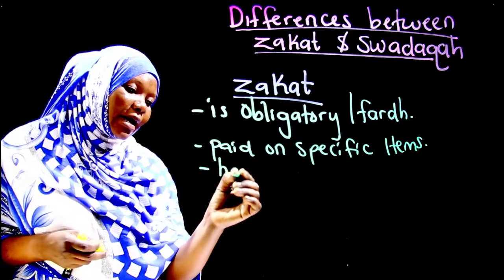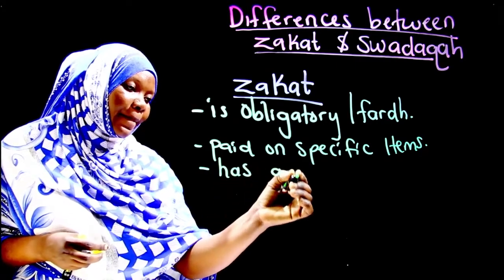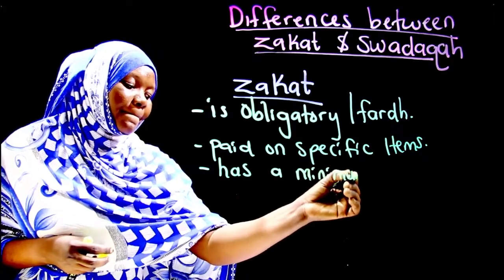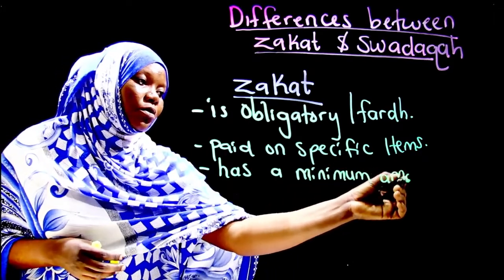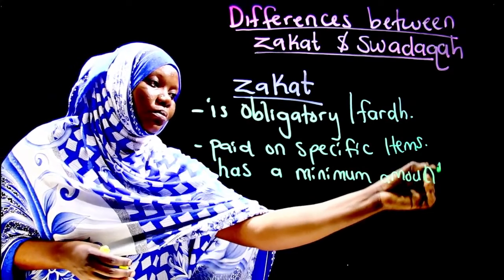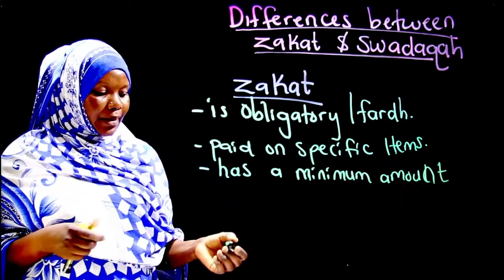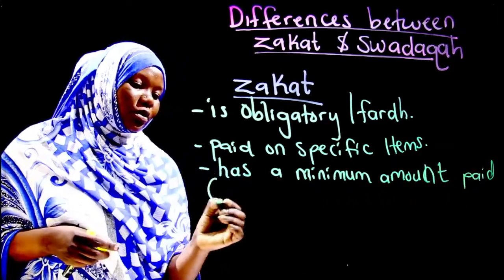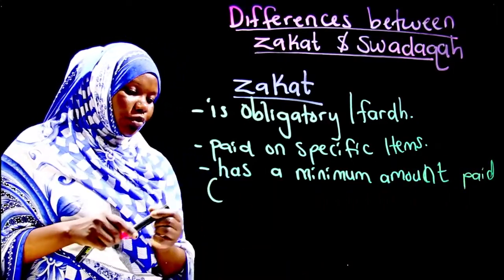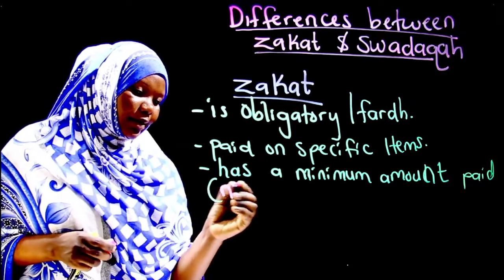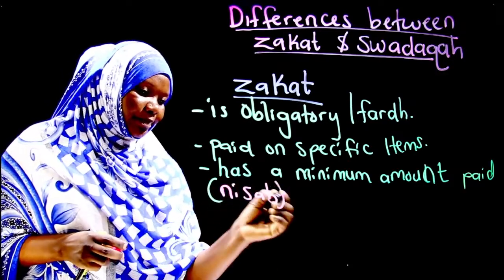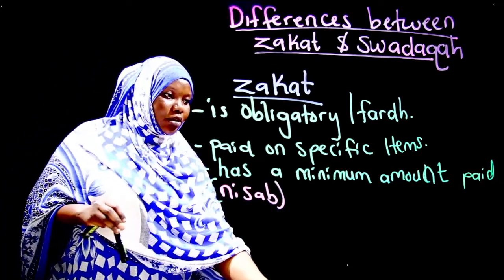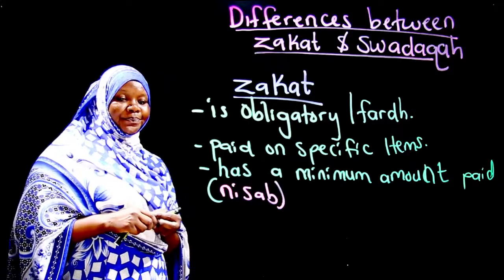So zakah has a minimum amount paid, and that is what we call nisab.